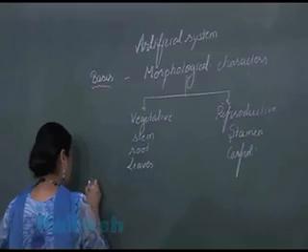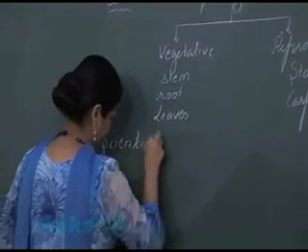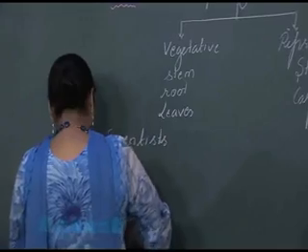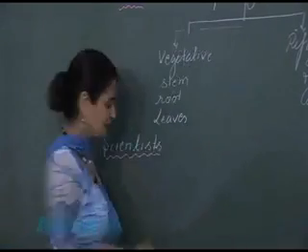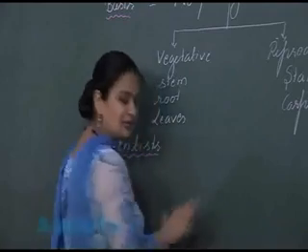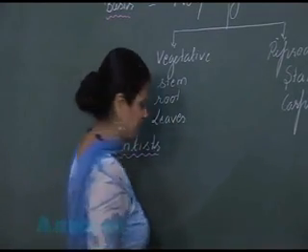Now, कौन से साइंटिस्ट हैं जो इस आर्टिफिशियल सिस्टम के साथ एसोसिएटेड हैं? So first of all, I will be enlisting the scientists which are associated with the artificial system.